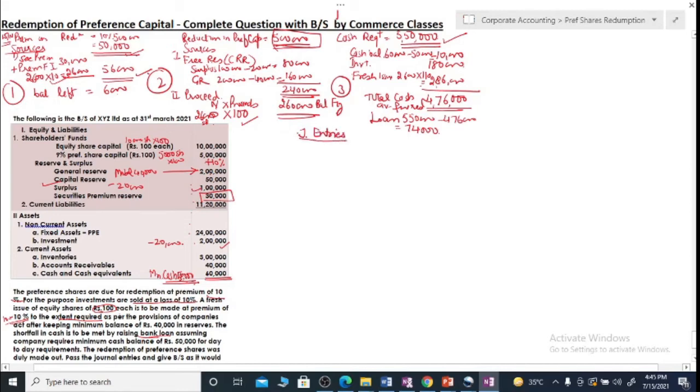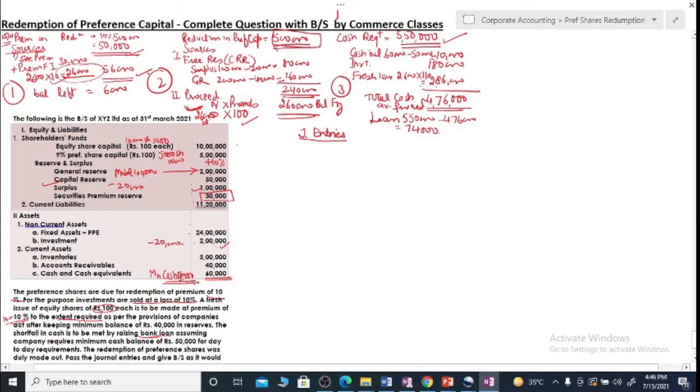Okay, now in the journal entries we will start with the process. First of all, in the first condition of fully paid shares, nothing was done, so no entry. Now we are to cancel premium on redemption here. We are to provide for sources. We will arrange cash, and then we will redeem the debentures. Now I will be passing entry for the capital reduction first. Reason being, when we calculated the number of shares, we used it to calculate premium, isn't it? So we cannot provide for premium unless we have actually recorded this 26,000. Since you completed this note first, you need to pass entry for this first.